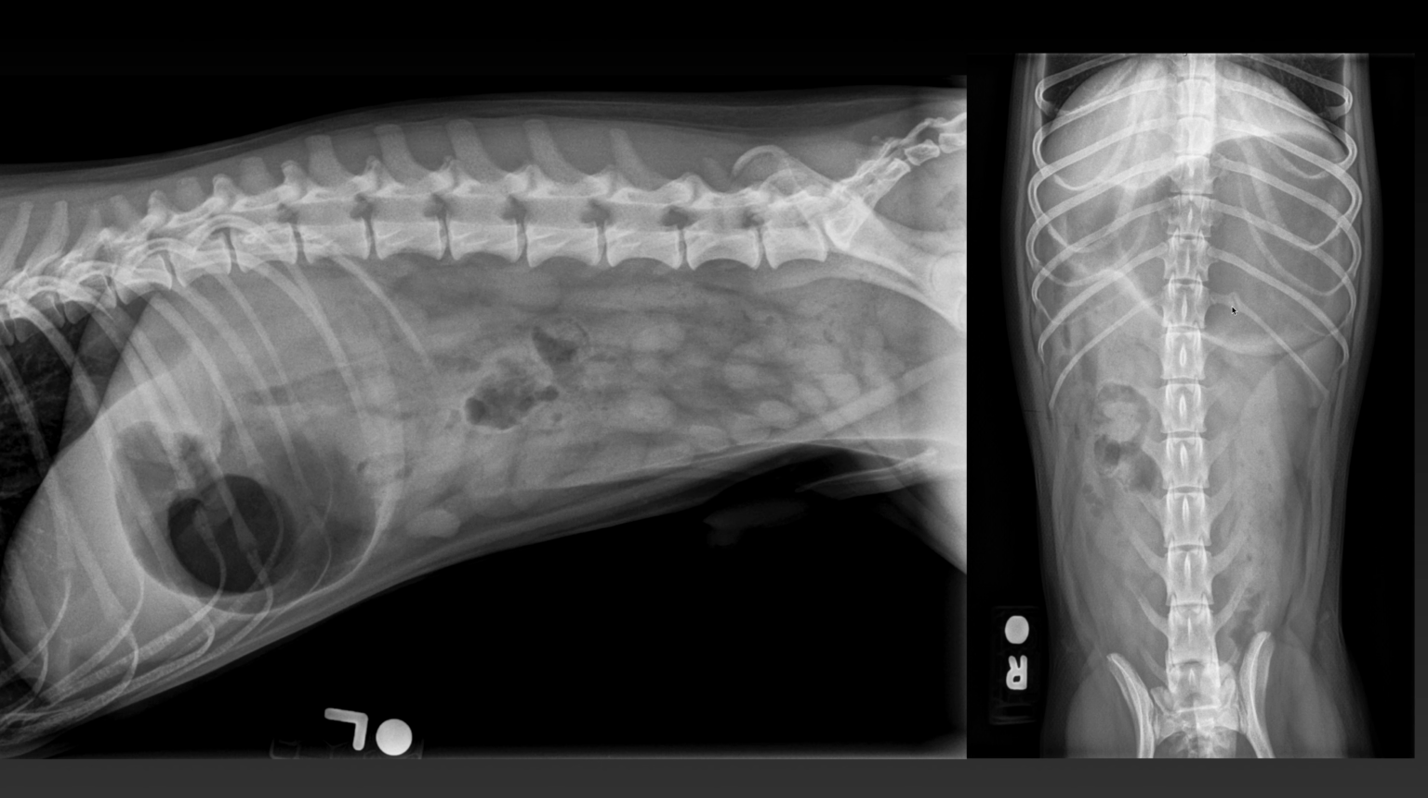We have an incidental old rib fracture of the 13th rib on the left side, which is an incidental finding. So our conclusions are there's a mildly reduced abdominal detail, we have a gastric dilatation and possible foreign material in the descending duodenum.